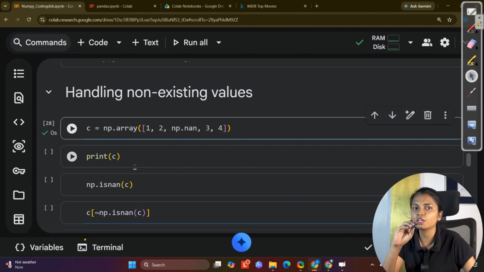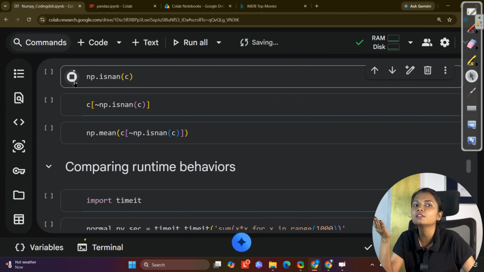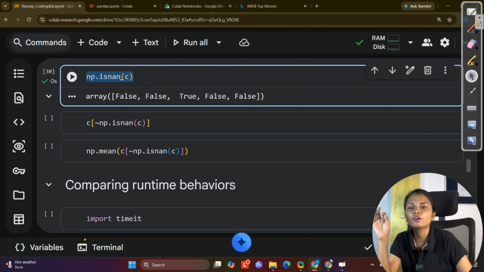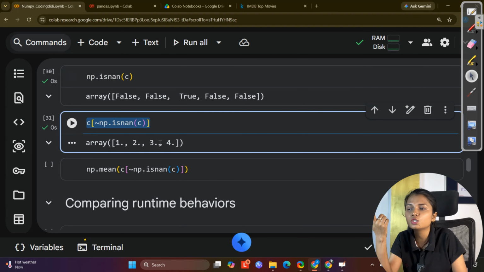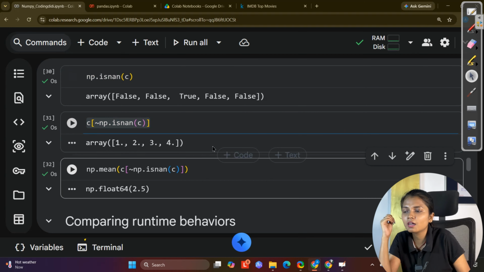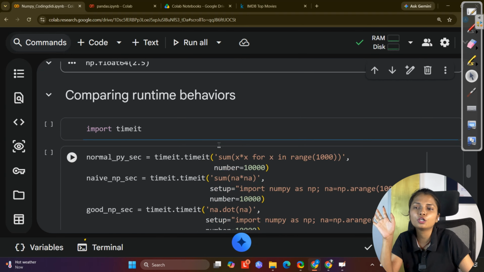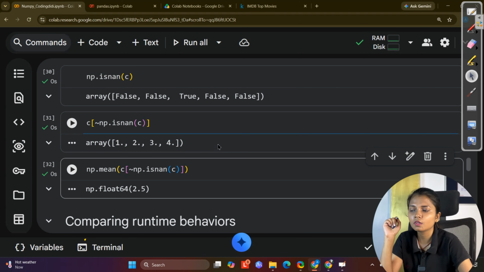We were filtering. We were saying whichever value is greater than 4, put it into A, and then whichever value is greater than 4, update it with the value 4. It means whichever values were less than 4, keep them as they are. If it is greater than 4, then change it to 4. So this becomes our updated one. Now whatever range you want to consider, you can clip the data into this using the clip function. Got it?